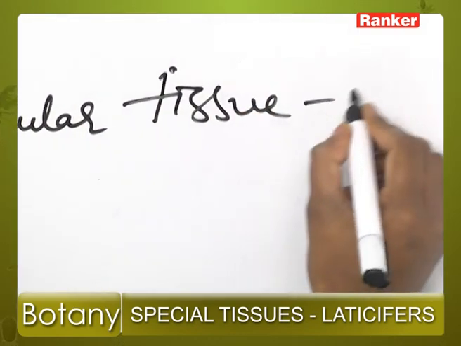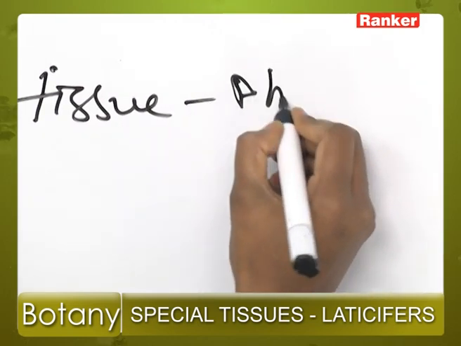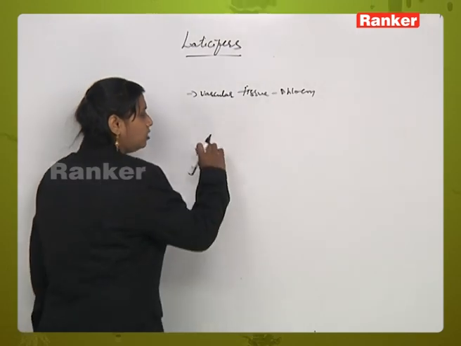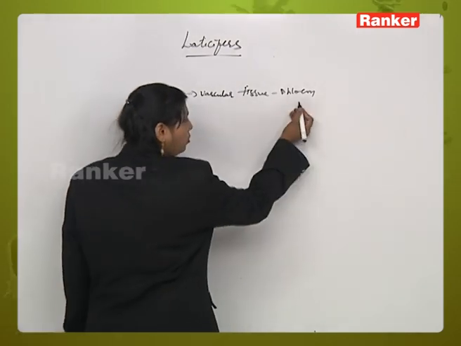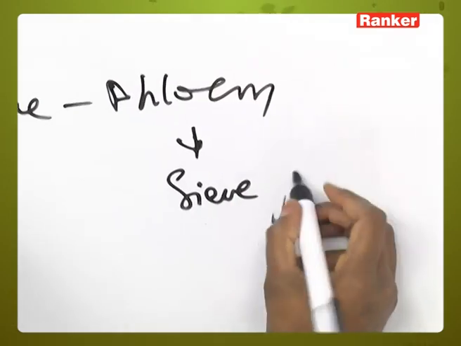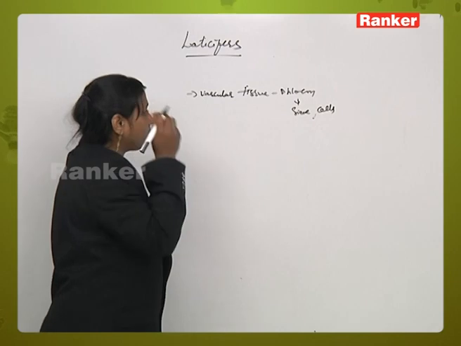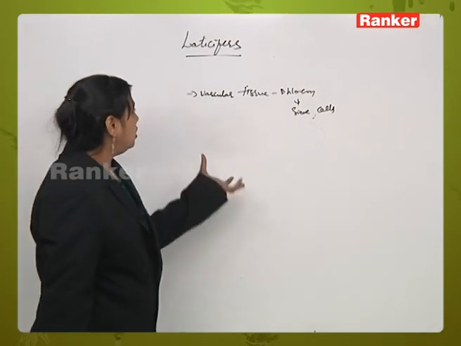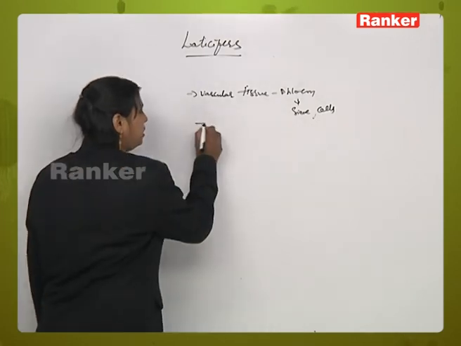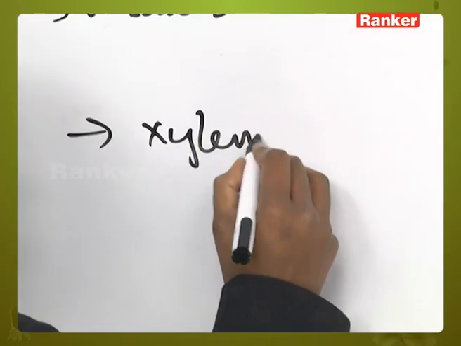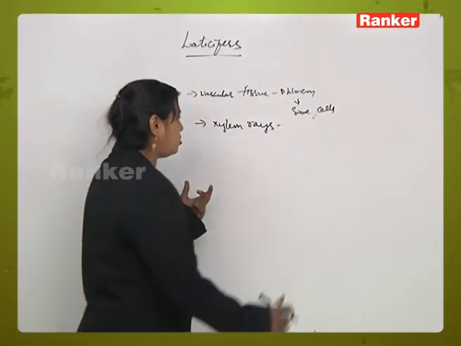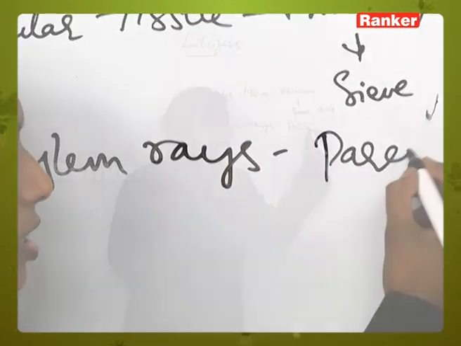Where in the vascular tissue? Mainly in the phloem. If it is in the phloem, it is attached near the sieve cells. So in the vascular tissue of the phloem, it is associated with the sieve cells. In case of xylem, it is in the form of xylem rays, and these are associated with the parenchyma.